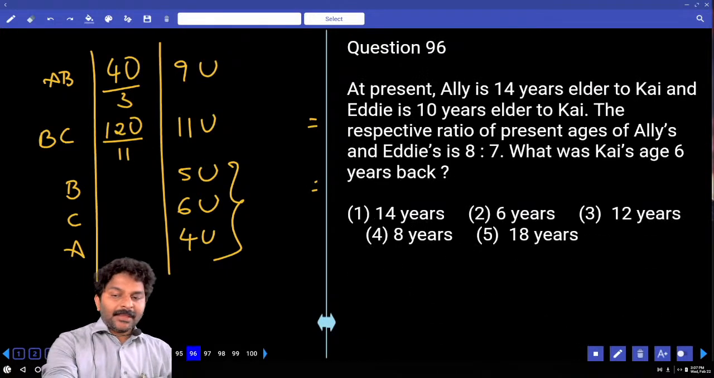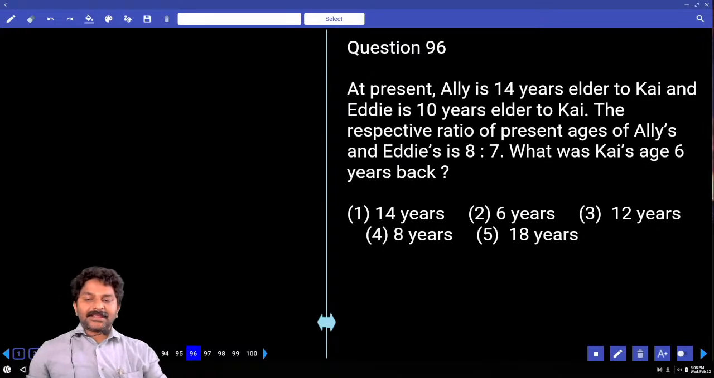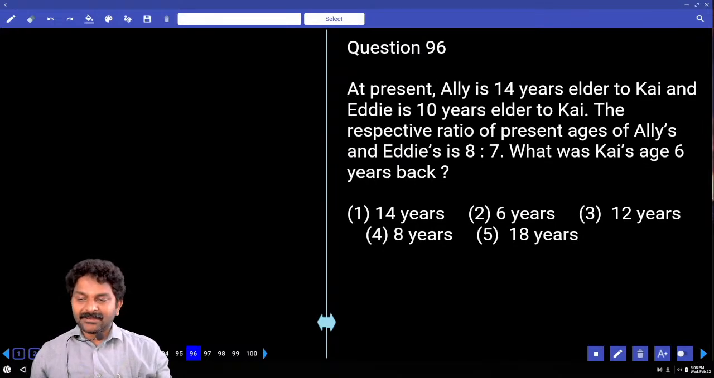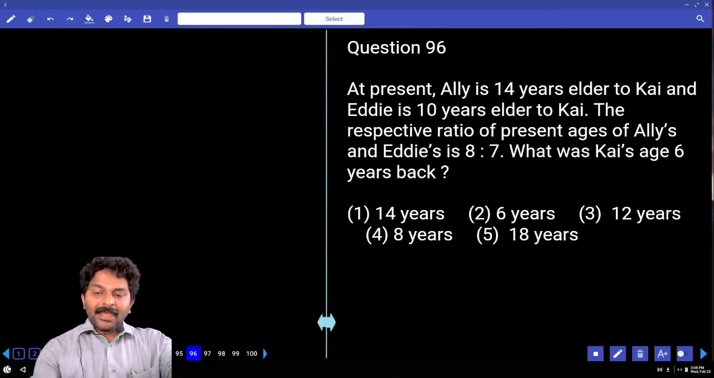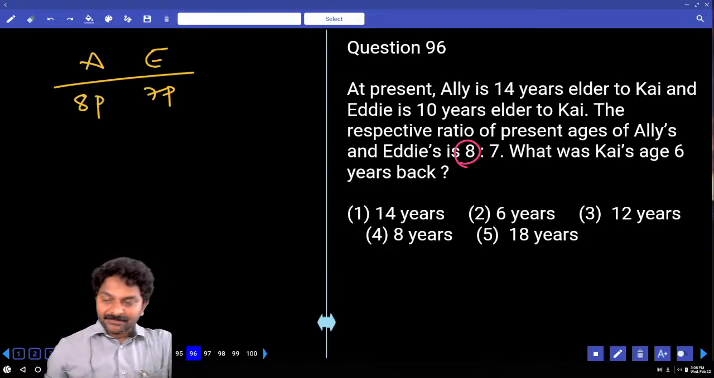At present, Ali is 14 years elder to Kai and Eddie is 10 years elder to Kai. The respective ratio between ages of Ali and Eddie is 8:7. What was Kai's age 6 years back? Okay. Present age of Ali is 8 parts. And Eddie age is 7 parts.